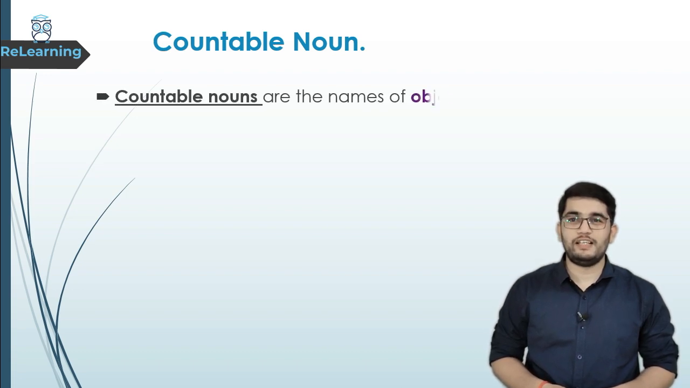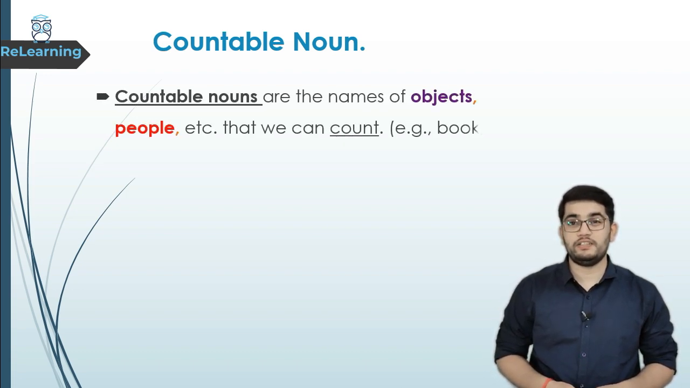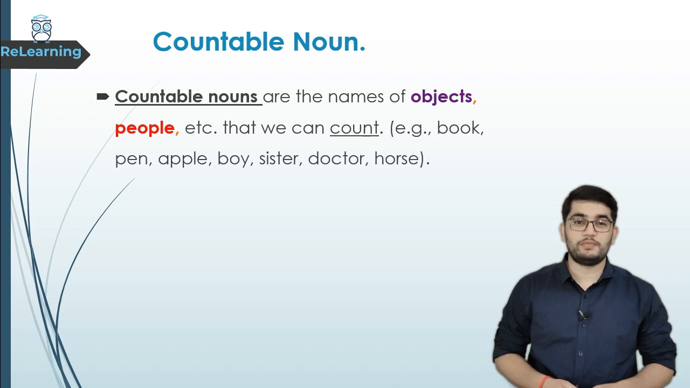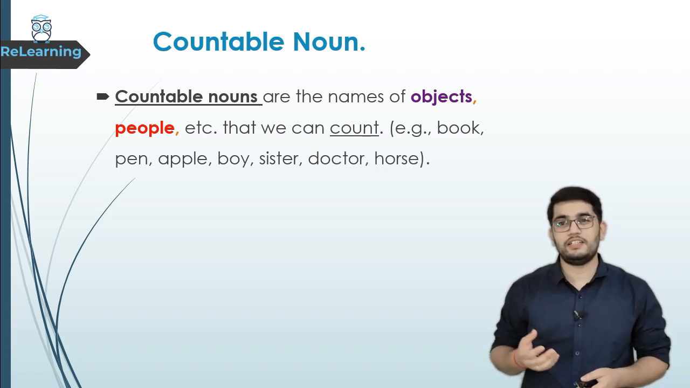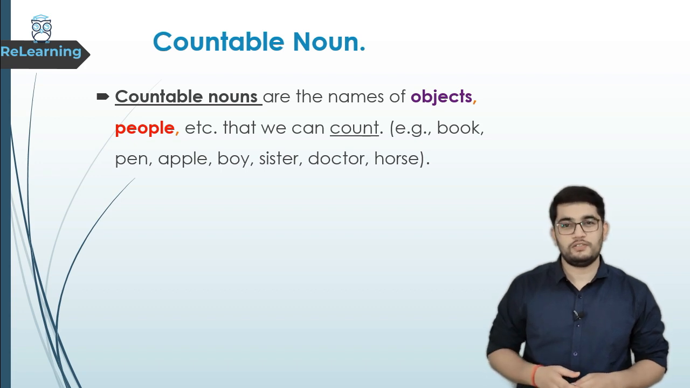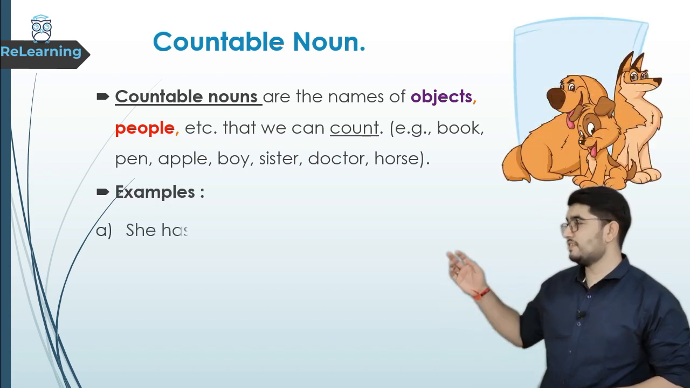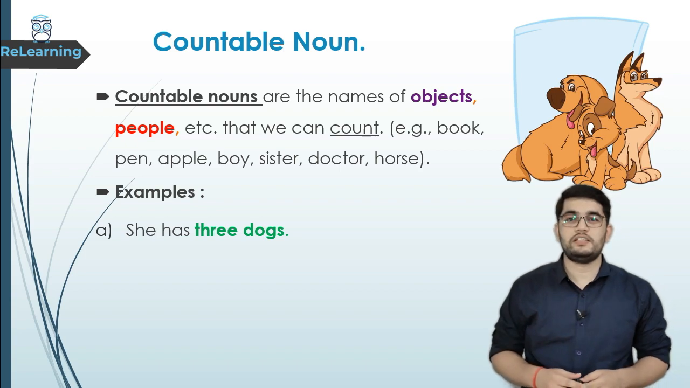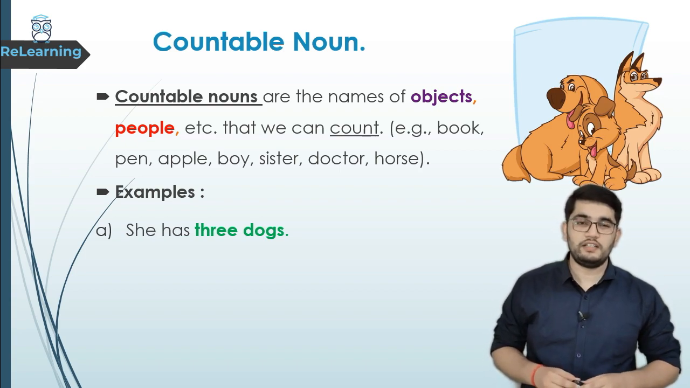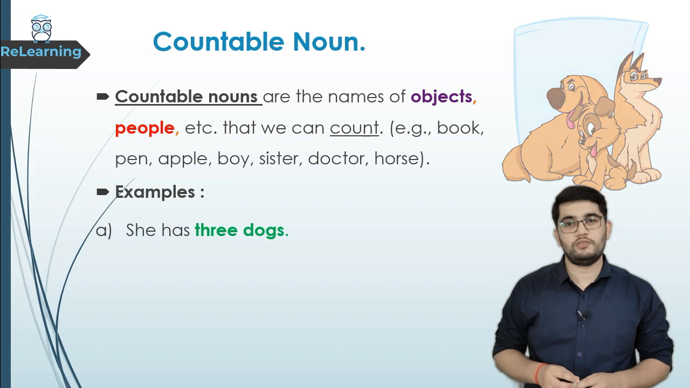Countable nouns are the names of objects and people that we can count. Examples are book, pen, apple, boy, sister, doctor, horse. Okay, let's see some examples. The first we have is: She has 3 dogs. Here in this sentence, 3 dogs is a countable noun.